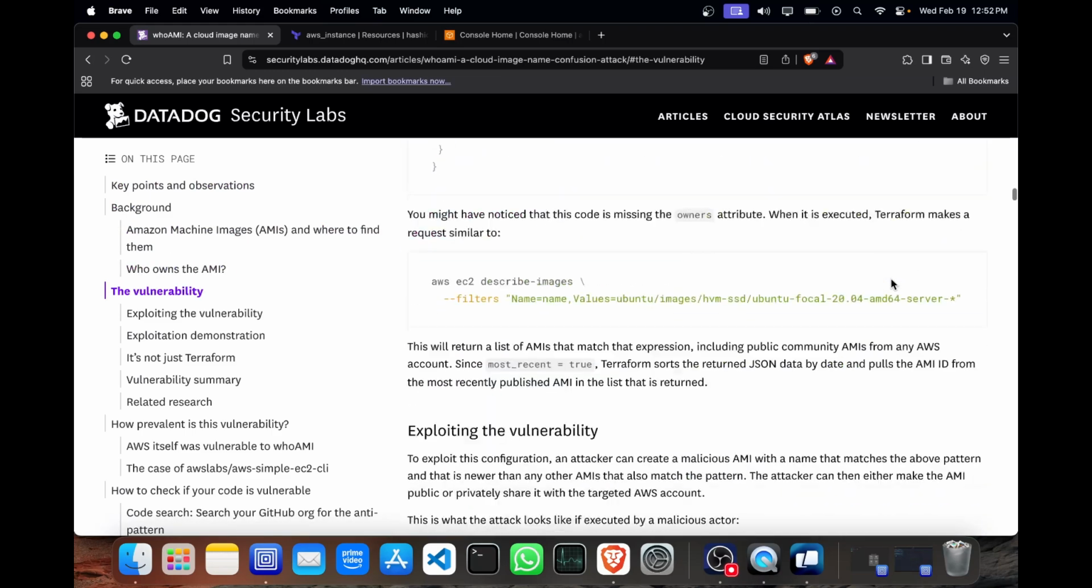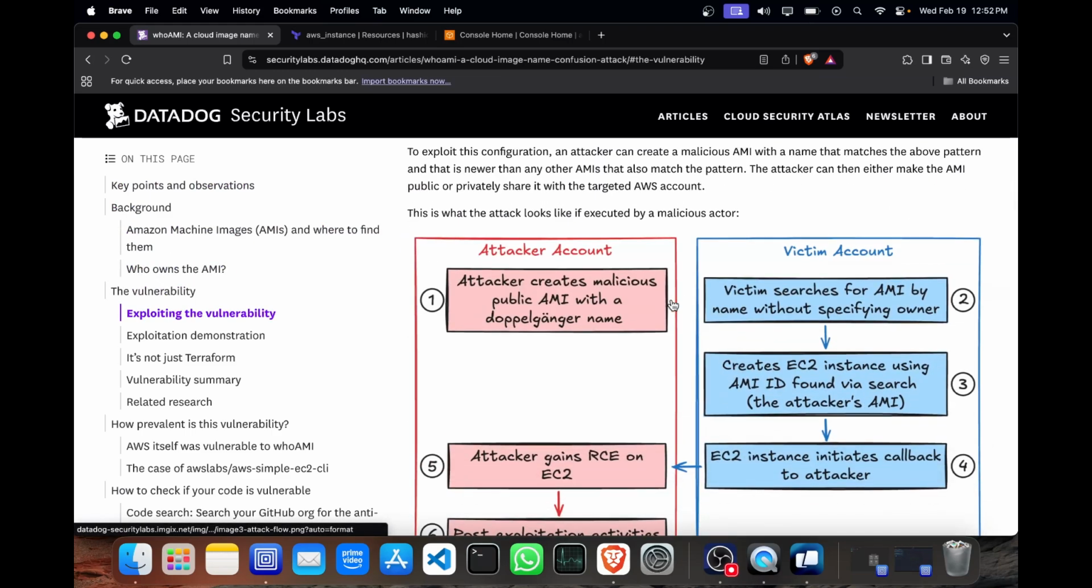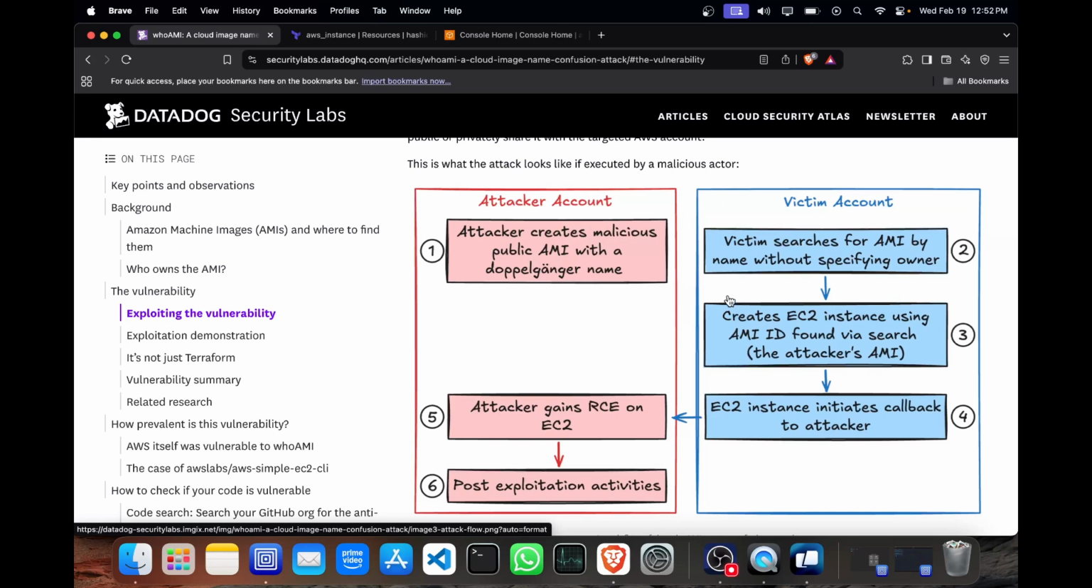Here you can see the attacker creates a malicious public AMI with a doppelganger name. After that, the victim searches for the AMI by name without specifying an owner. That leads to finding the AMI crafted by the attacker. Then it creates an instance using the AMI found via search, which is the attacker's AMI, not the specific trusted AMI.